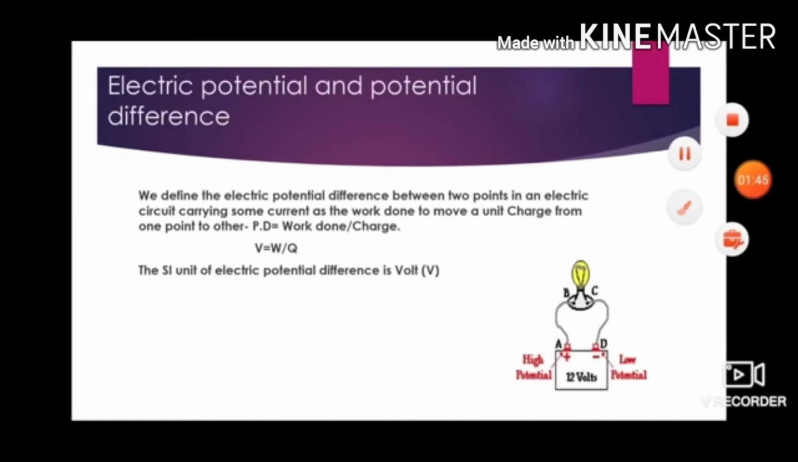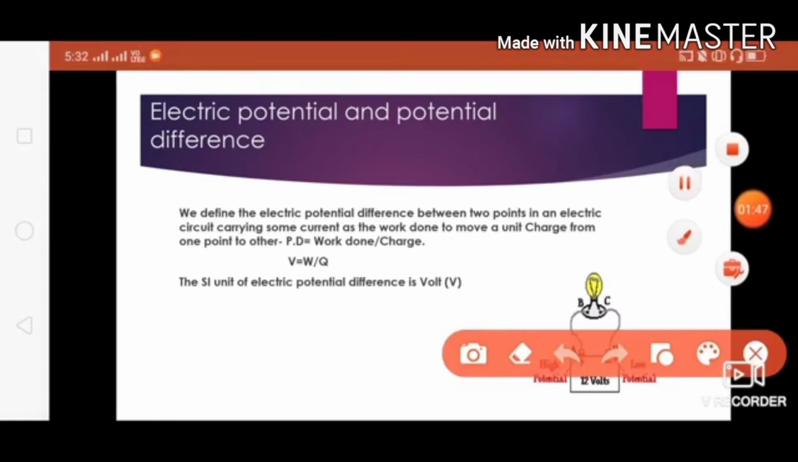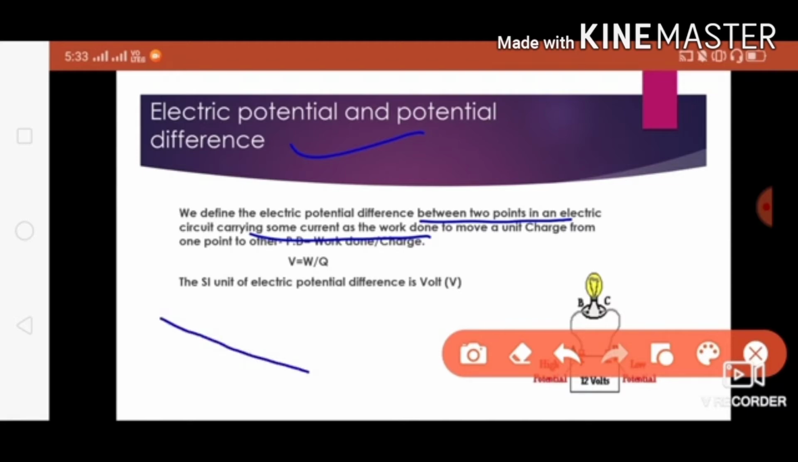Next we are going to start a very important subtopic: electric potential and potential difference. We define the electric potential difference between 2 points in an electric circuit carrying some current as the work done to move a unit charge from one point to the other. I hope you have seen water flowing in a pipe. Water will flow from higher potential to lower potential. In the same way, the charges will also flow from higher potential to lower potential.